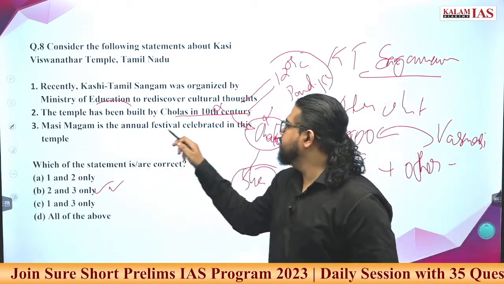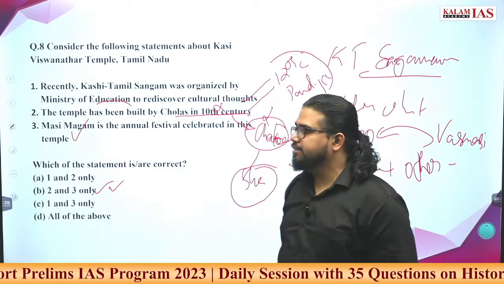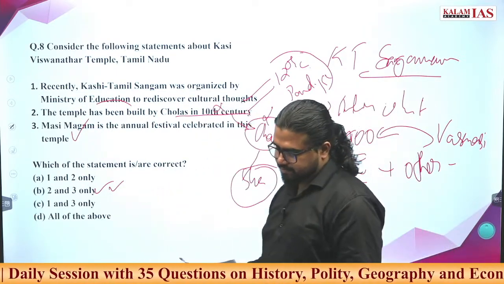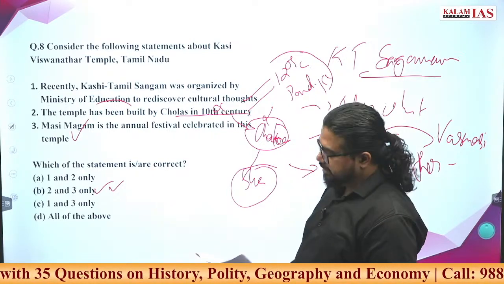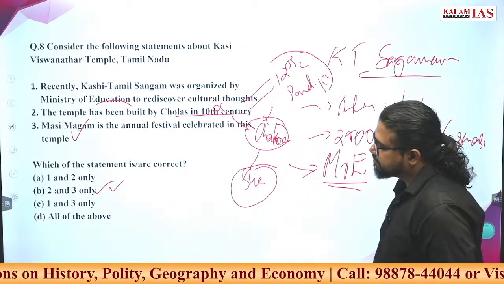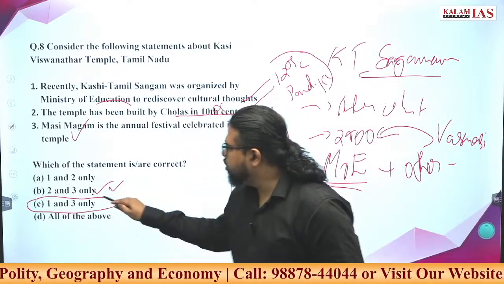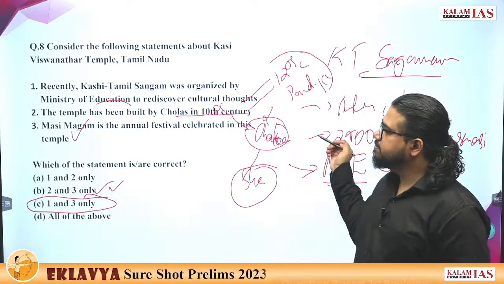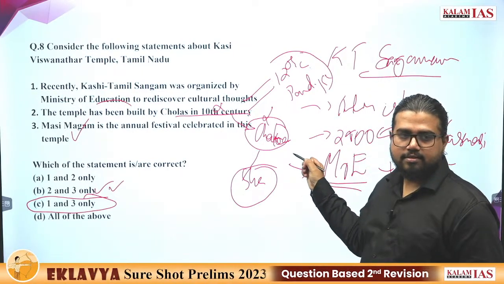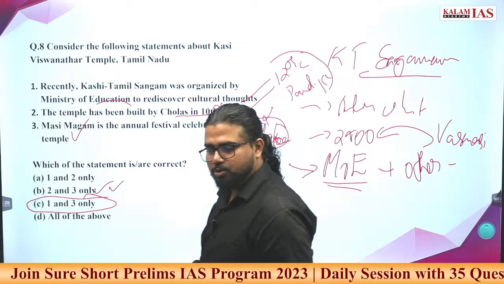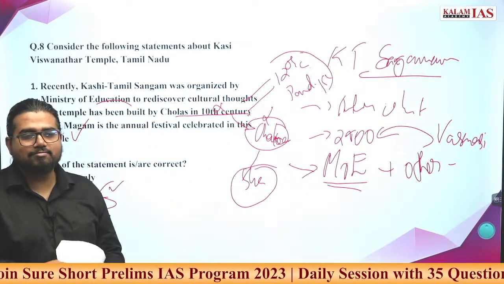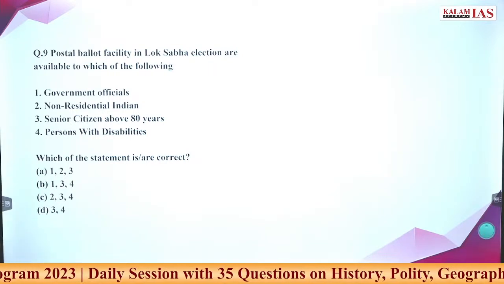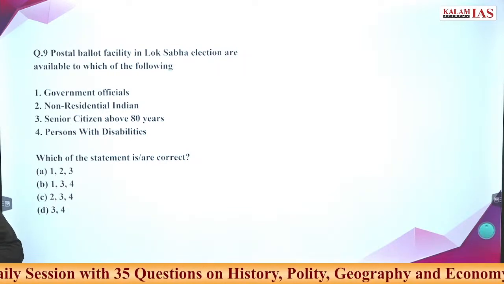Masi Magam is an annual festival celebrated in this region. This is a current affairs statement, exactly correct. So the answer to question number 8: statement 2 is wrong, 1 and 3 are correct. C is the correct answer. Cholas are also part of Tamil Nadu; they are all in one region. Chera is more like the Kerala region.